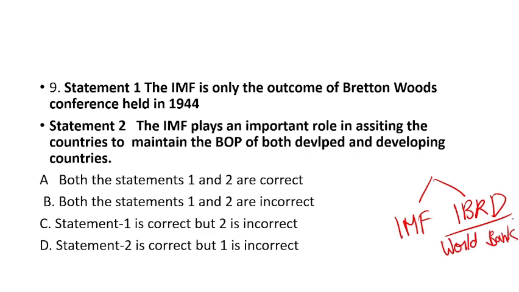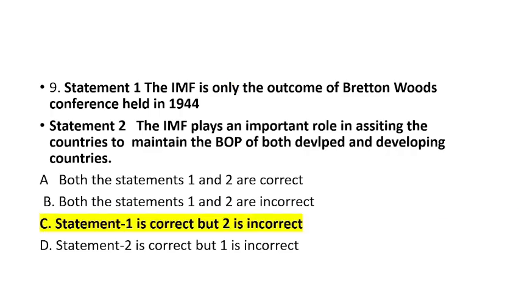If you check the first statement, the outcome is said to be only the IMF, so this statement is wrong. Statement 2 says the IMF plays an important role in assisting countries to maintain the BOP of both developed and developing countries, so this is alright. Statement 2 is correct, statement 1 is incorrect, so our answer will be option D.